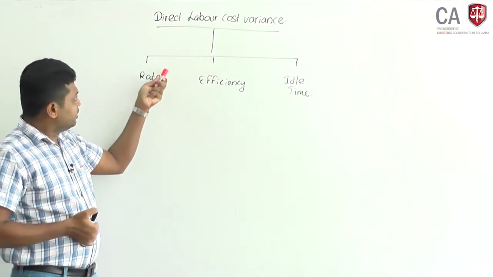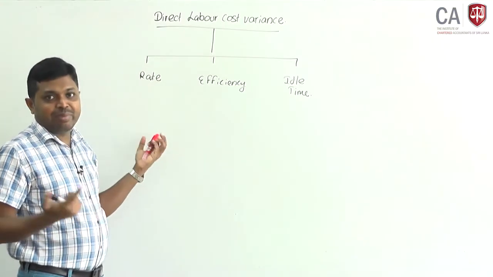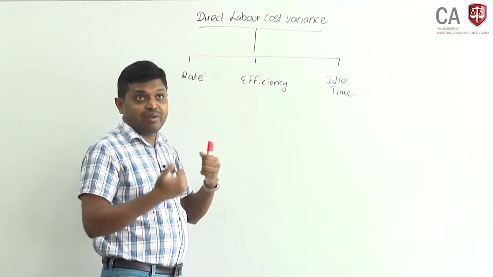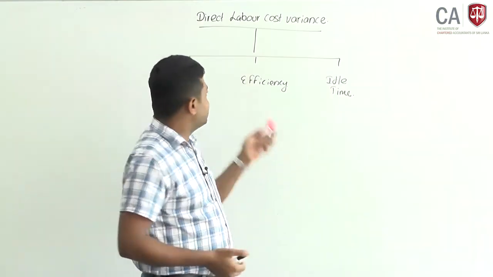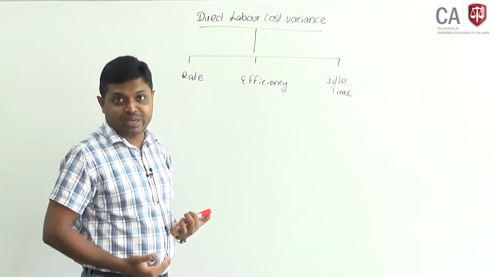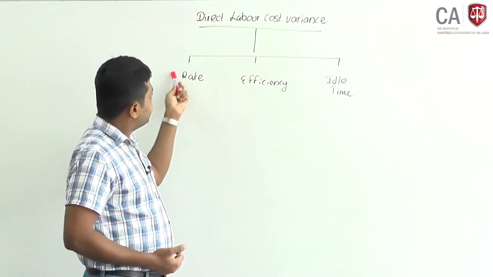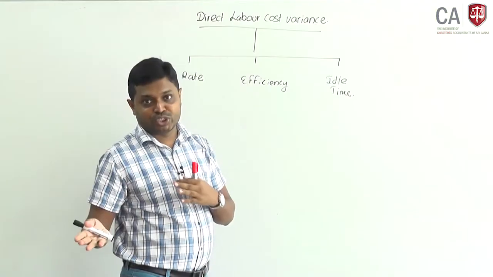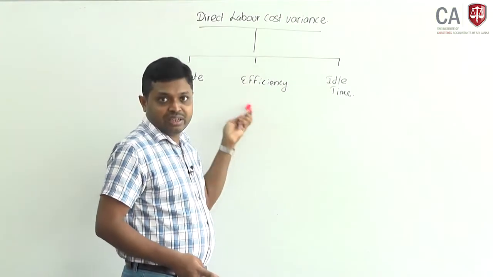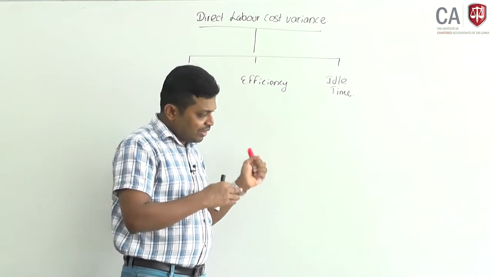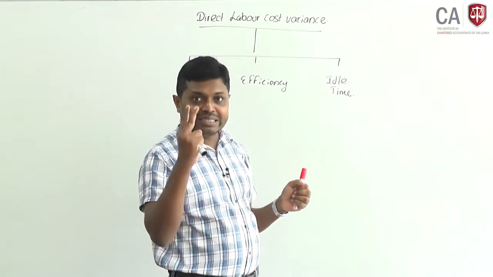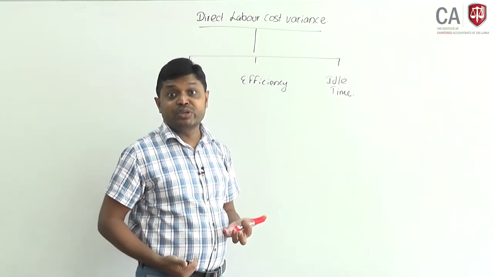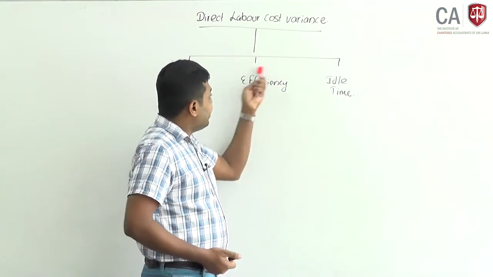Same as earlier, direct labor rate variance is like direct material price variance: the rate per hour might have changed. We expected to assume 100 rupees per hour, but the actual might be 150 rupees per hour. That is the rate change. The labor cost might also vary because of efficiency. As an example, we have assumed each unit requires 3 direct labor hours, but actual utilization might be 3.5 hours per unit. That is the efficiency variance.